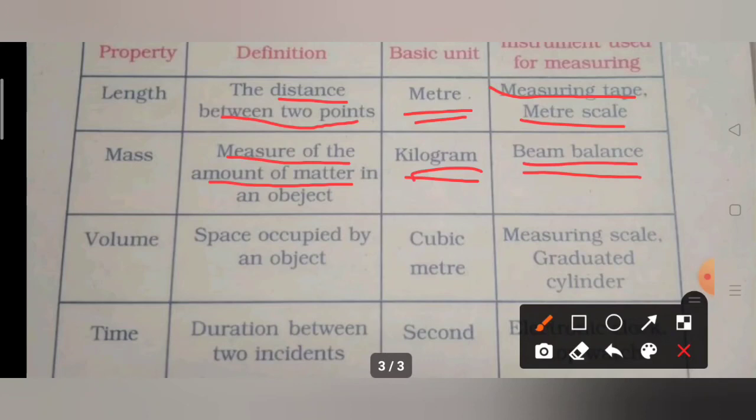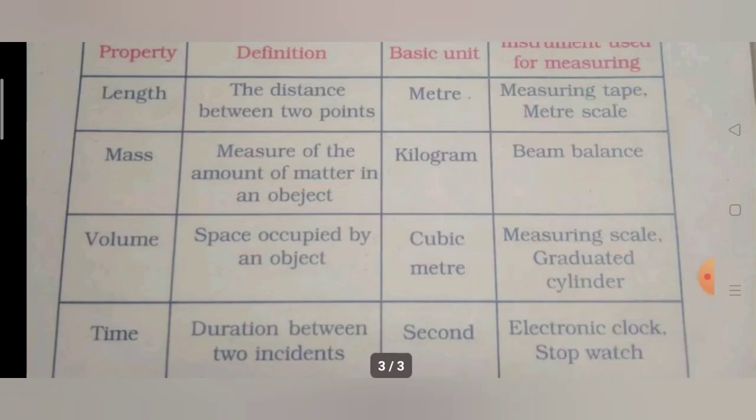Okay. Then the next property is volume. Volume can be defined as the space occupied by an object. The unit of volume is cubic meter. What is the instrument used? A measuring scale or graduated cylinder. In the case of solids, the measuring scale is used. In the case of liquids, we can use graduated cylinders. Is it clear, children? Yes.